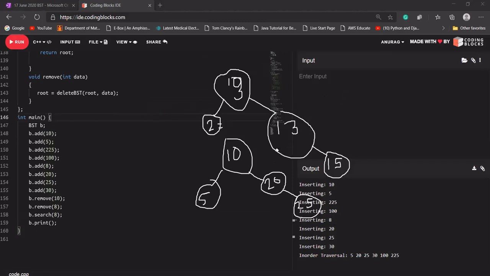What is the height of this tree? Let's say this tree. I'm talking about this tree right now. Sorry, I'm talking about the down tree. Let's say I'm talking about this tree. What is the height of this tree?